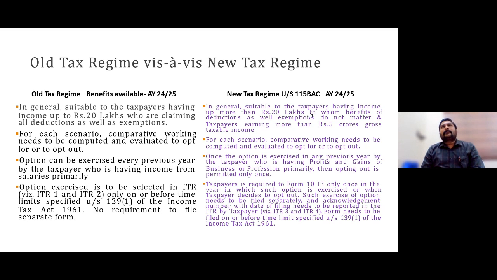But if they have deducted on the old regime and now you feel the new regime is better, definitely yes, at the time of submitting the return, you can go for new. Or in the other way, the employer deducted the TDS the entire year on the basis of new regime tax slab rates without any deductions or exemptions. Now, at the time of filing, on the basis of all the deductions and exemptions during the year, you find that the old regime is beneficial to you. Definitely yes, you can go for the old regime at the time of submission of return.